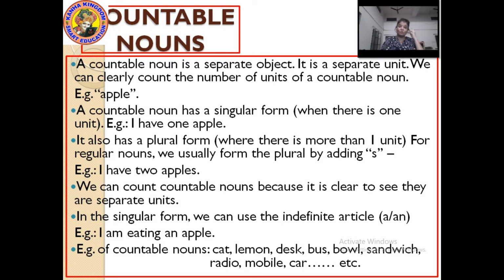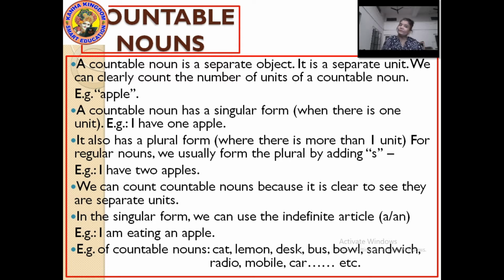So, with a countable noun, the indefinite article a or an is used. Like, I am eating an apple. Here an apple means one apple; I do not have to mention one, it is automatically understood.